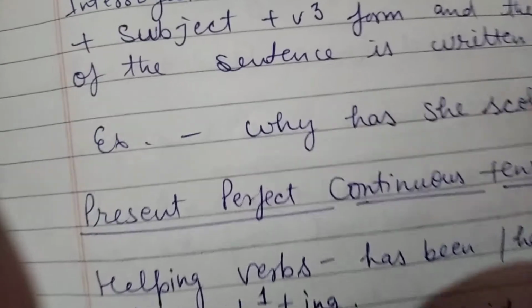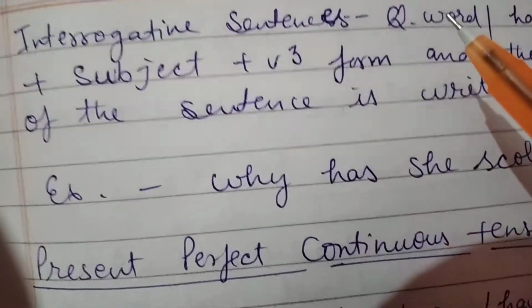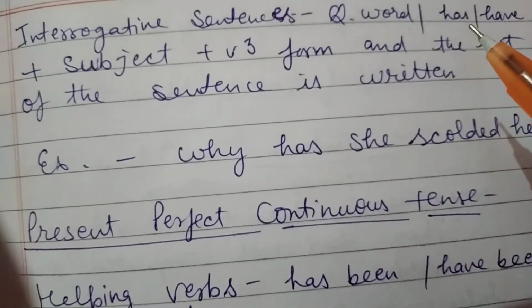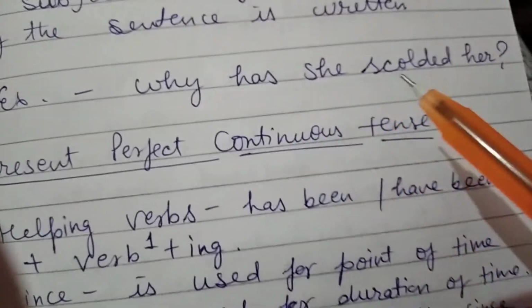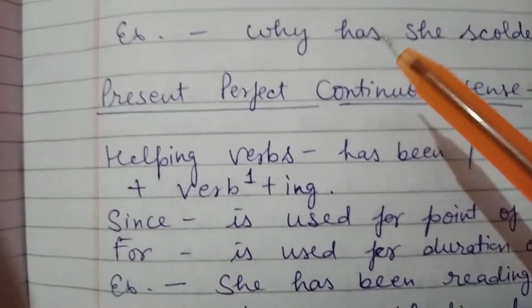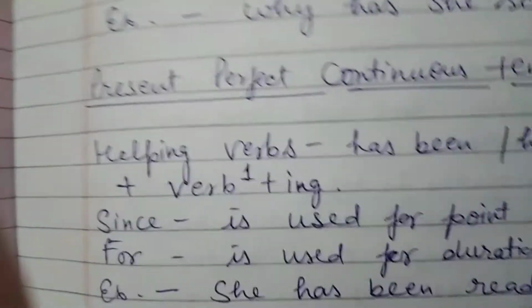And for interrogative, again the same structure: if there is a question word, we write the question word first and then has or have. Why has she scolded her? If there is no question word, then we write has and have in the first place.